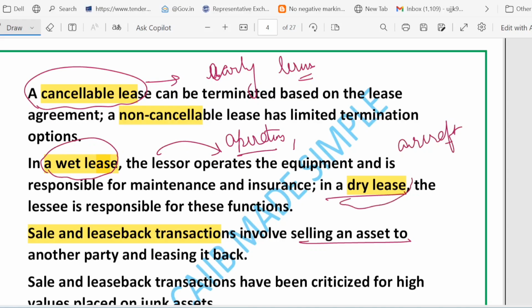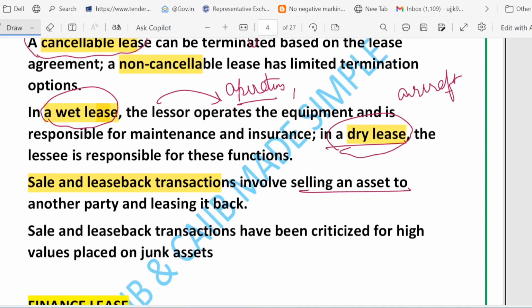Then we talk about the dry lease. What is the meaning of dry lease? The lessor supplies only the asset. The lessee operates and maintains it. Sales and leaseback means the owner sells an asset to another party and then rents it back. And junk asset, sometimes the sale price is unrealistically high, which can mislead investors about the true value.